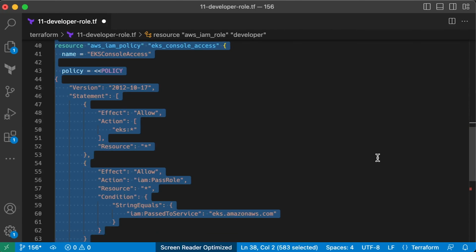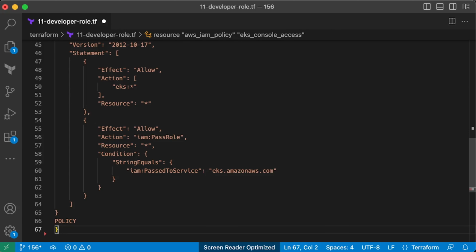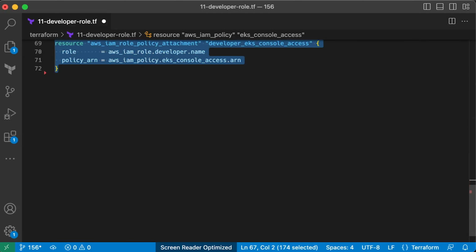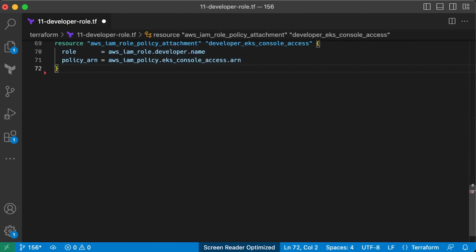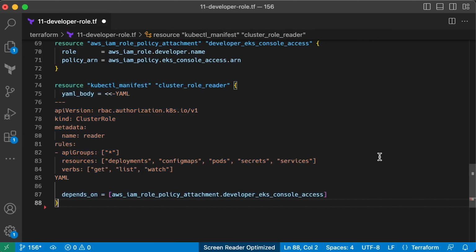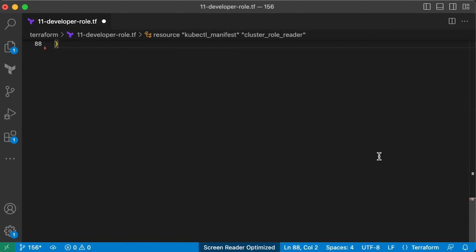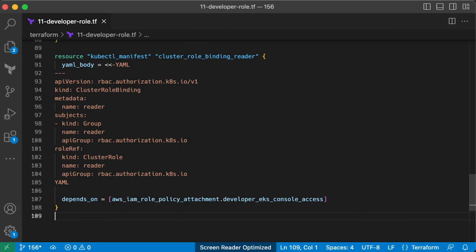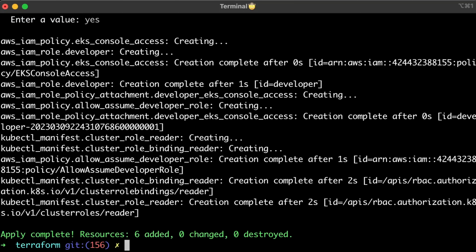The next step is to define IAM policy with EKS access to view workloads in AWS console. Attach EKS console access policy to developer IAM role. The second part is to create cluster role within Kubernetes cluster with get, list, and watch access to Kubernetes objects. Then bind this role to the new reader Kubernetes group. Then apply the Terraform code.